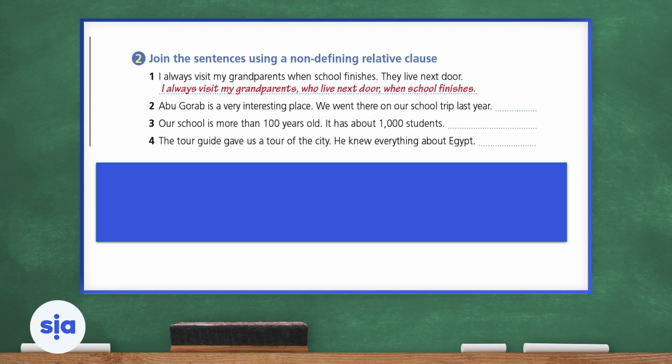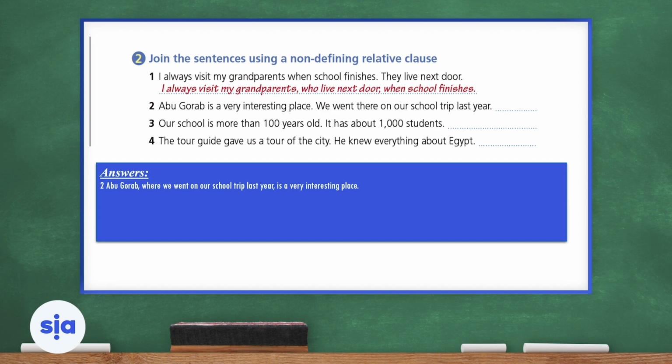Now, let's jump to number two. Abu Ghurab is a very interesting place. We went there on our school trip last year. Now, how can we add a non-defining relative clause using the two sentences? Let's take a look together. Abu Ghurab, where we went on our school trip last year, is a very interesting place. Why did I use where and not when or whose? It's probably because Abu Ghurab is a place. I must use where for my non-defining relative clause.